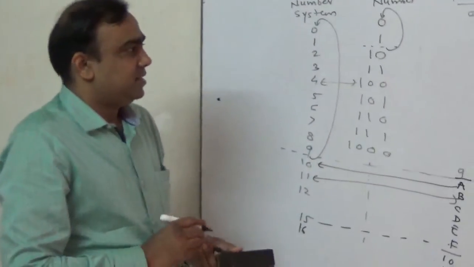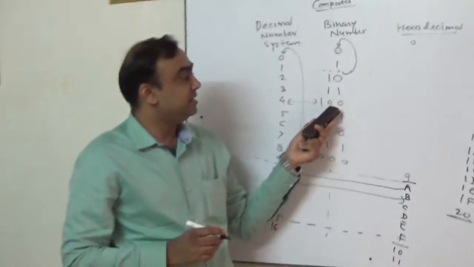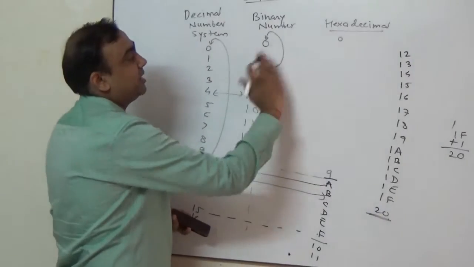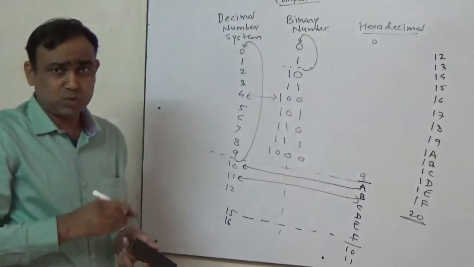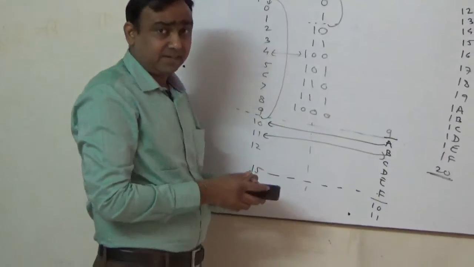Now one more number system is left. See, what is the use of hexa? Hexa is used for the presentation of binary number system. We'll take later on how to convert from binary to hex and hex to binary. That is so easy. That's why hexa is used for presentation of binary numbers.